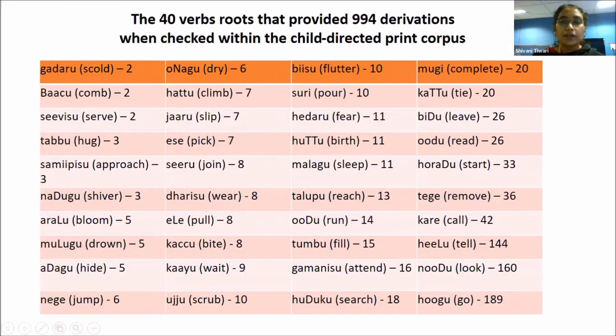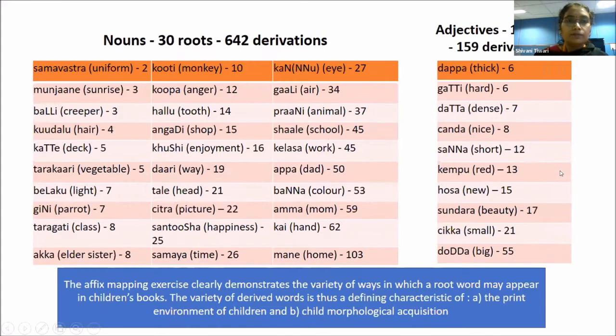We had 40 verb roots, which led to 990 derivations from the total child-directed print corpus as represented in this table. We had 30 noun roots, which led to 642 derivations, and 10 adjective roots, which led to 159 derivations from the child literature.